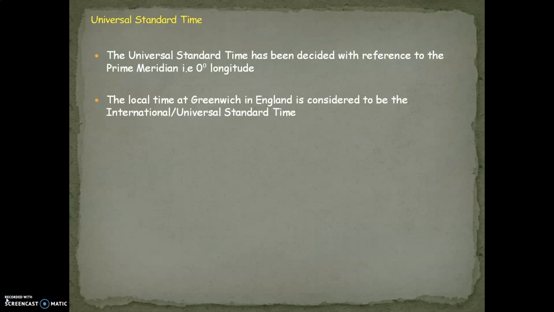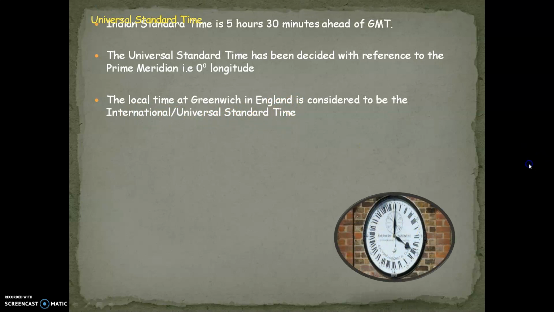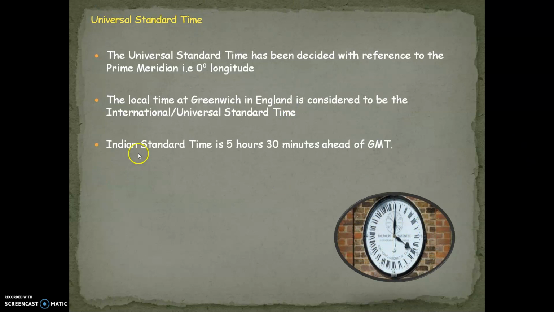Moving on to our next part, Universal Standard Time. The Universal Standard Time has been decided with reference to the prime meridian, that is 0 degree longitude. Whatever time is there on the prime meridian, the longest longitude on the earth, that time is considered as the Universal Standard Time. For example, the prime meridian passes through England, and that becomes our international or Universal Standard Time. Indian Standard Time is 5 hours 30 minutes ahead of GMT, Greenwich Mean Time.